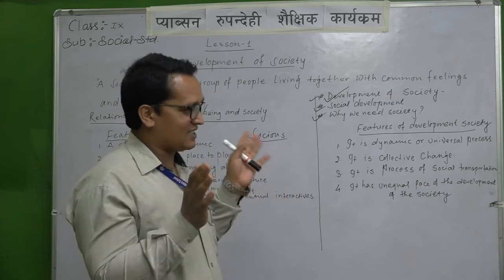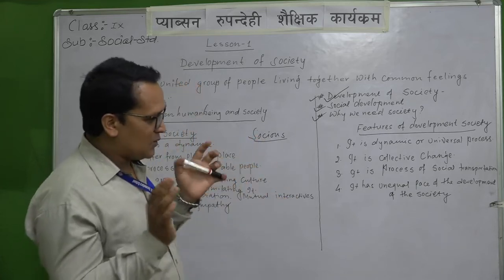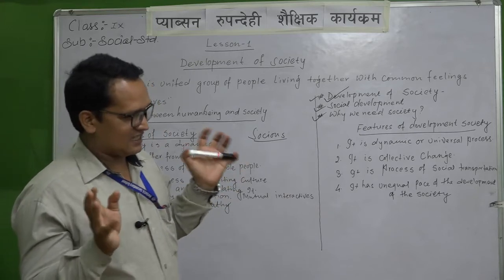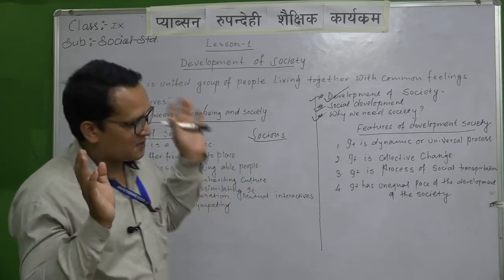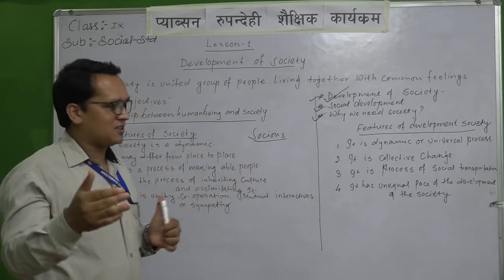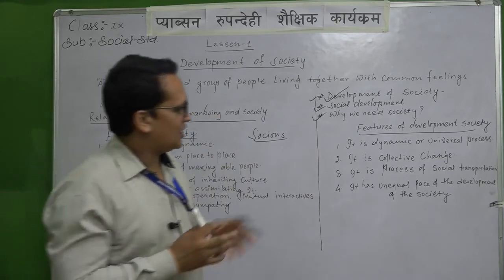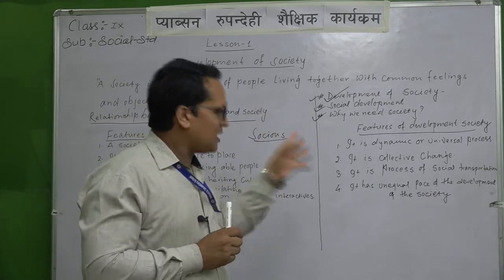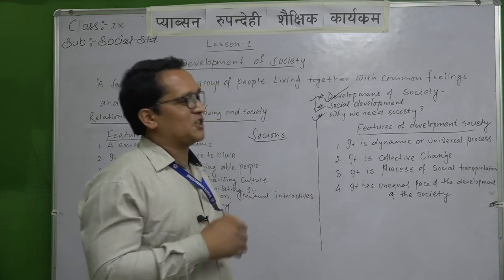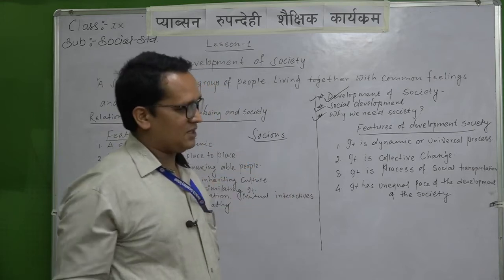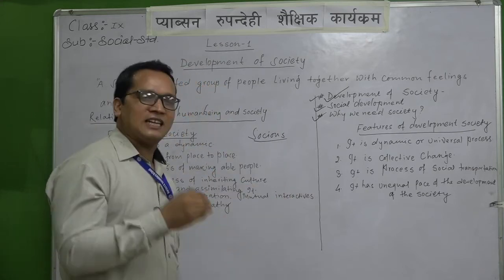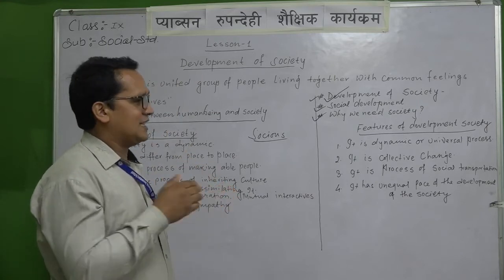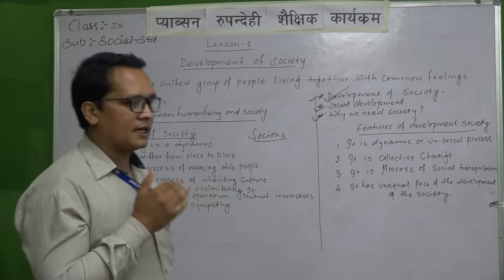All of you are clear, yes? Universal process, universal truth. You are reading and studying this, yes? The sun rises in the east, man is mortal. All these are examples of a universal truth. Like that, the development of society is a universal process. It is changeable, it is positive, it exists in every society, and in that way society is being developed day by day.